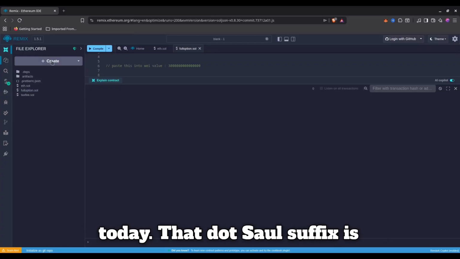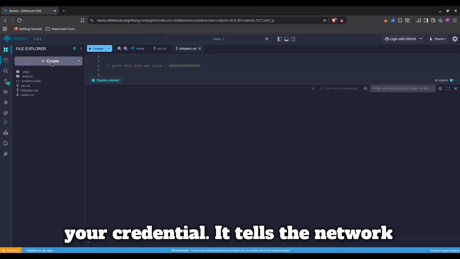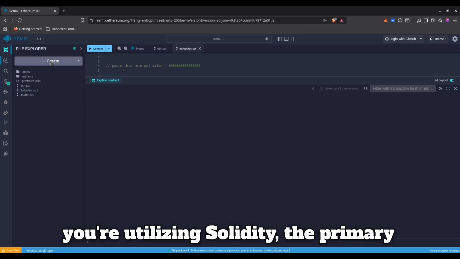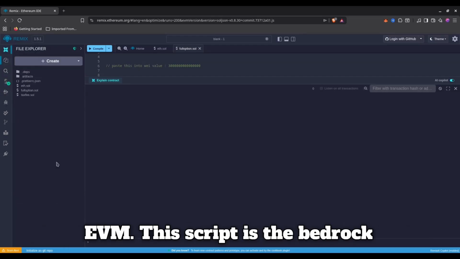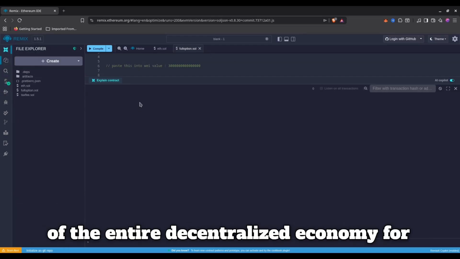That .sol suffix is your credential. It tells the network you're utilizing Solidity, the primary language of the Ethereum virtual machine, EVM. This script is the bedrock of the entire decentralized economy.